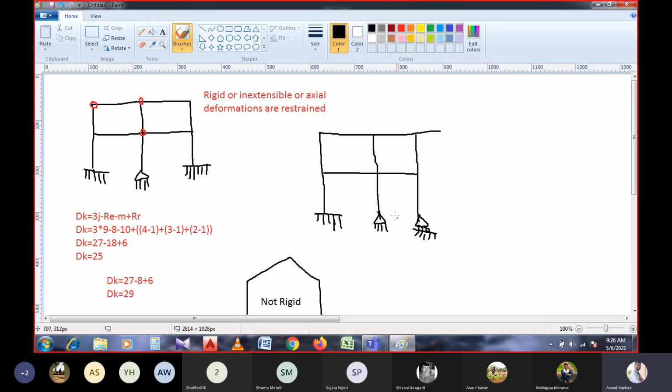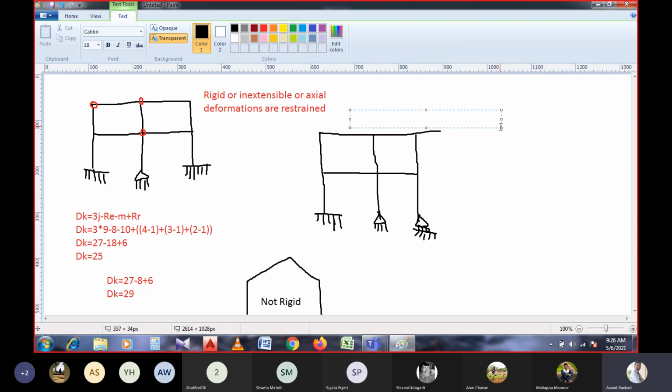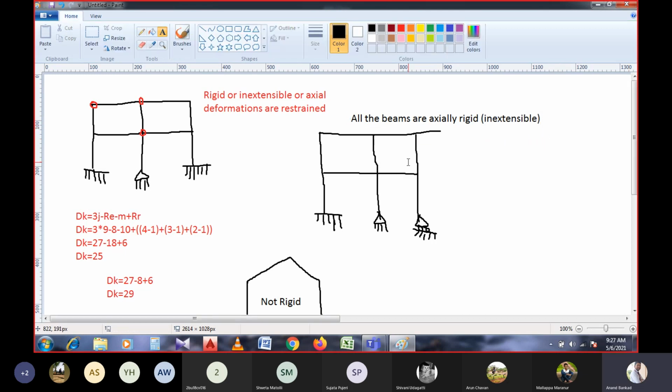In this question, it is mentioned that all the beams are axially rigid. Now calculate the kinematic indeterminacy of the given structure, the value of dk.